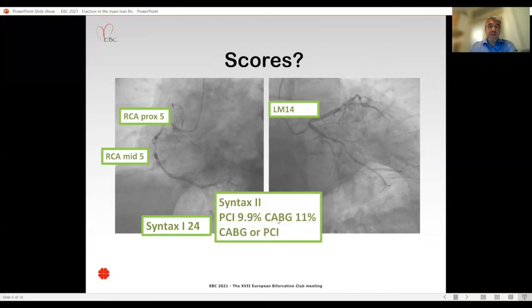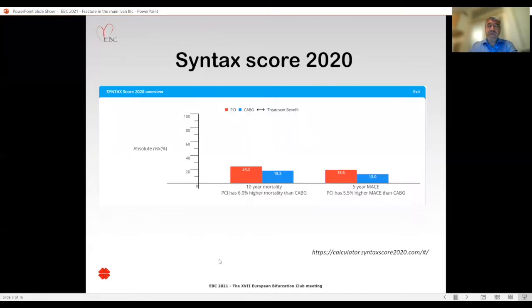Syntax 2 stated that there's an equipoise between the suggested treatment of PCI and CABG, and the surgical EuroSCORE 2 yielded relatively high mortality due to urgency of the procedure and an ongoing ischemia. The recently developed Syntax Score 2020, which used the data from the Syntax trial and another 3 trials that analyzed patients with multivessel disease, showed that there's a slightly higher mortality with PCI and MACE events compared to CABG.